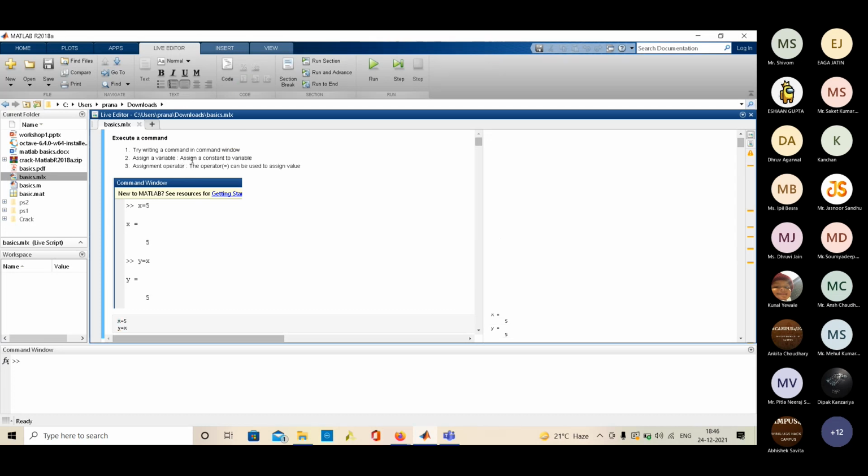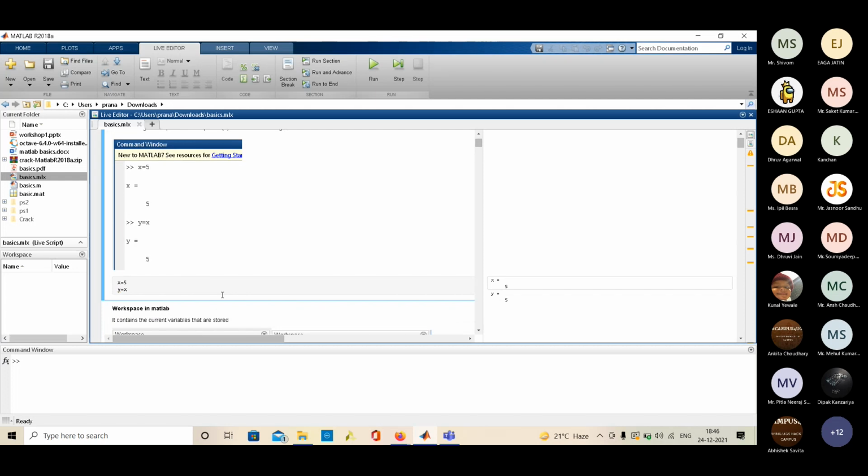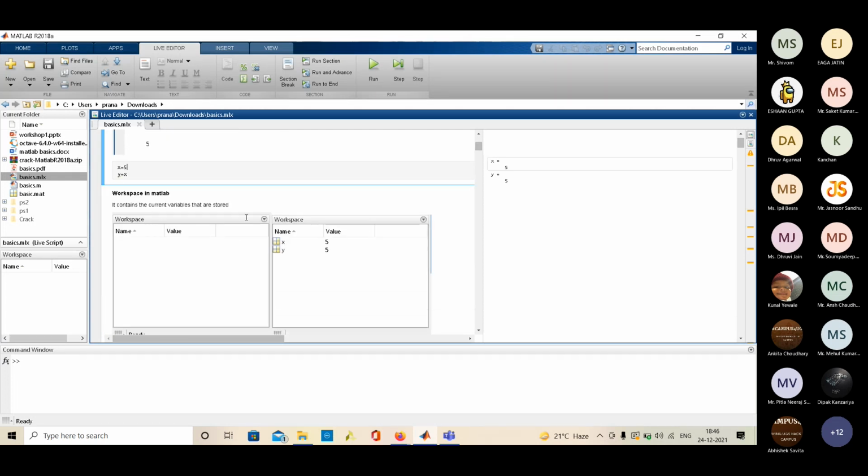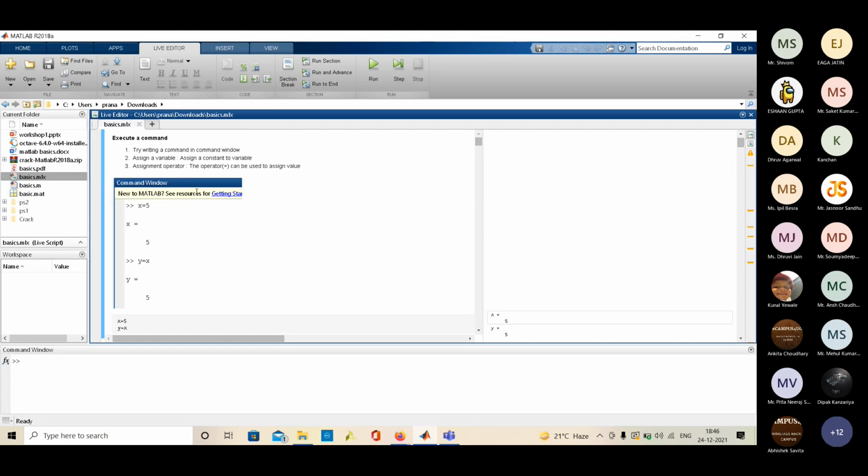In text we can write anything or insert images. The code is the part that is executed. We can run everything section wise, like Run Section, or we can run everything in a single go by clicking on Run.